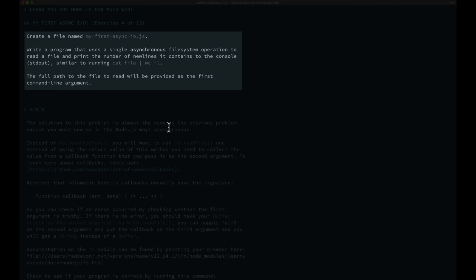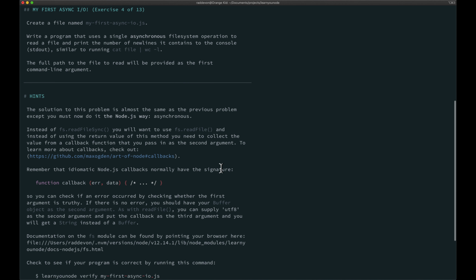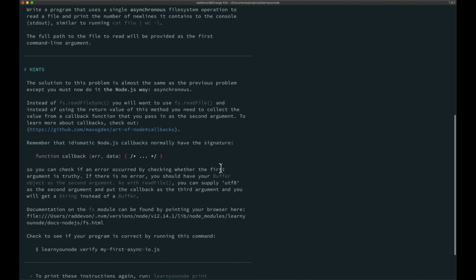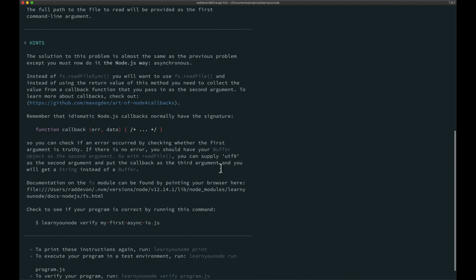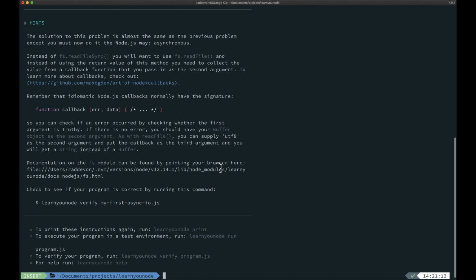Okay. Create a file named myfirstasyncio.js. Write a program that uses a single asynchronous file system operation to read a file and print the number of new lines it contains to the console. The full path to the file to read will be provided as the first command line argument. It sounds like exactly the same script as last time, but with the asynchronous method.